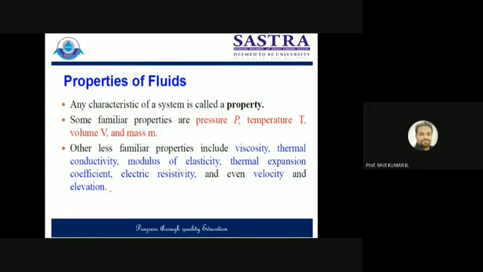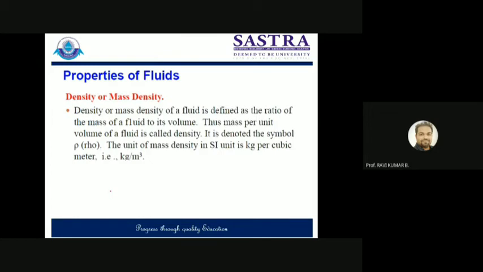Let's start with some fundamental properties, that is called density or mass density. Density of fluid is usually defined as the ratio of mass of fluid to the volume of fluid, or you can say it is defined as the mass per unit volume. So when you are measuring the quantity of mass in a given volume, that is known as density. Based on the quantity of mass, we can say that it's a high dense or low dense region, or high dense solid or low dense solid. It is usually represented by the notation rho. This is the standard notation followed for the density.